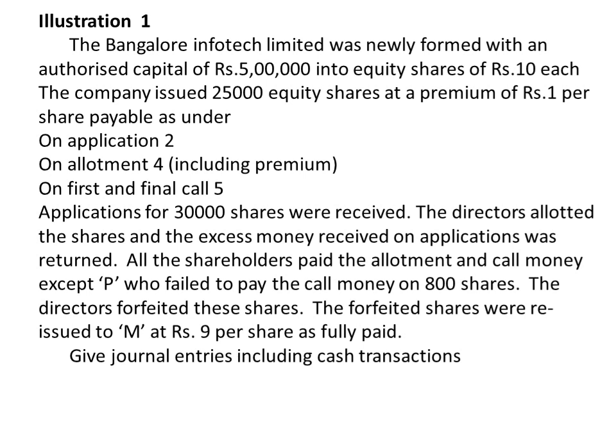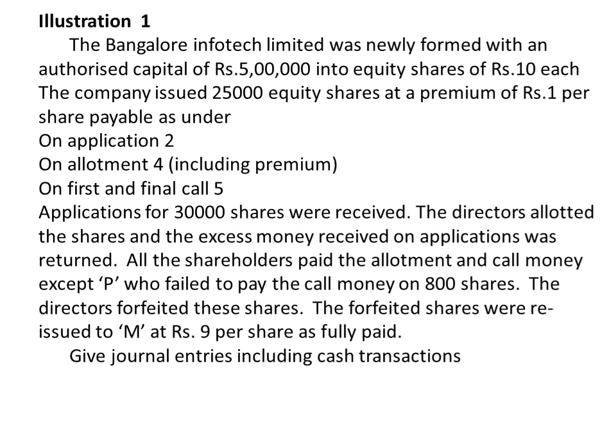All the shareholders have paid the allotment money and call money except Mr. P, a share applicant who has failed to pay the call money on 800 shares. When somebody doesn't make a payment, those shares will be forfeited.